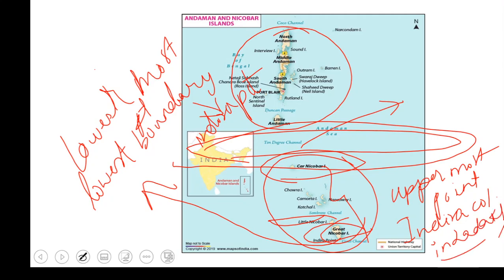Same name basically, Indira. So the uppermost point is Indira Col and the lowermost point is Indira Point, and this Indira Point is in Great Nicobar. Sometimes a question can also be framed like this: the lowermost point of our country is in which part of Nicobar Island? The answer is Great Nicobar. Done.